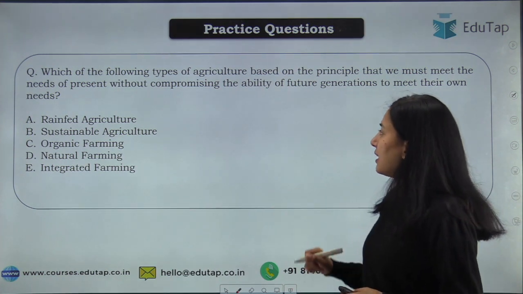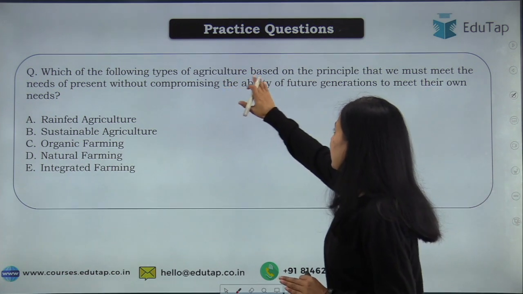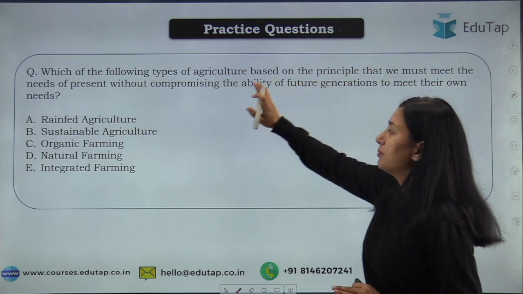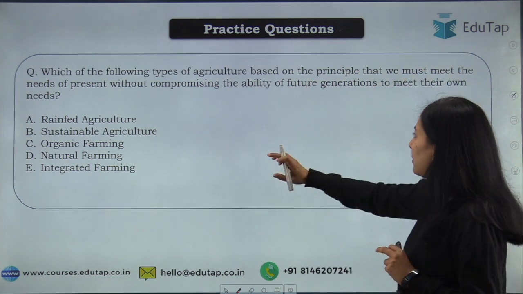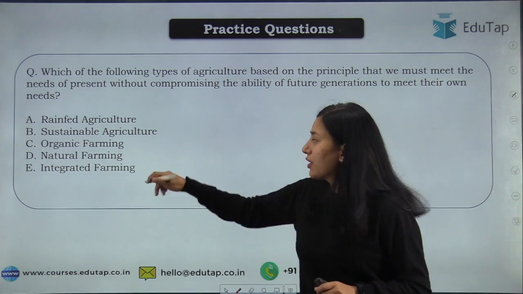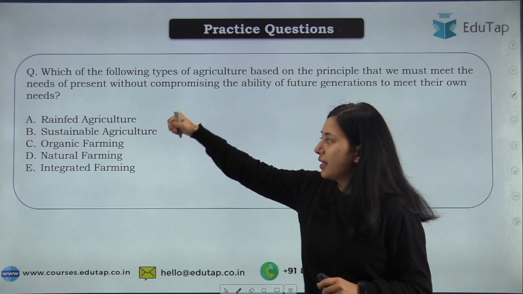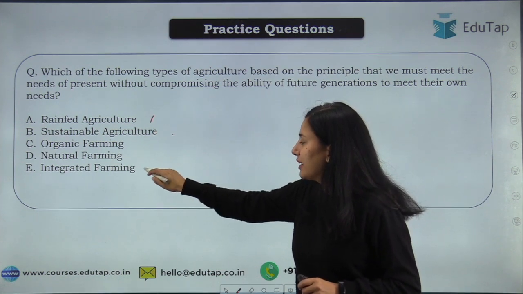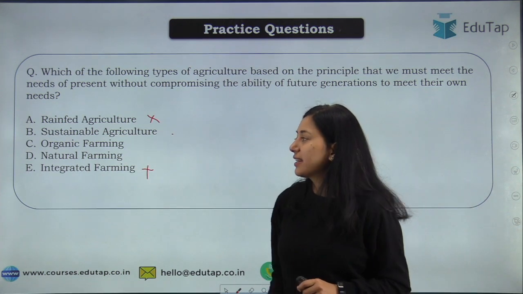Now students, you may be confused, because organic farming, natural farming and sustainable farming are all here. Rain-fed agriculture and integrated farming will not be the option. Now you have to decide among these.